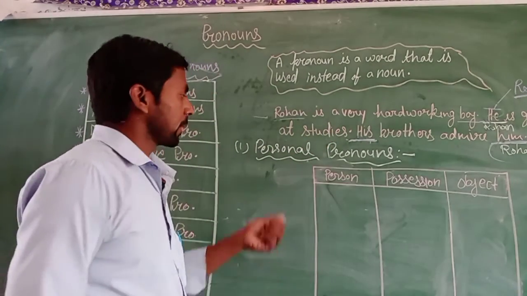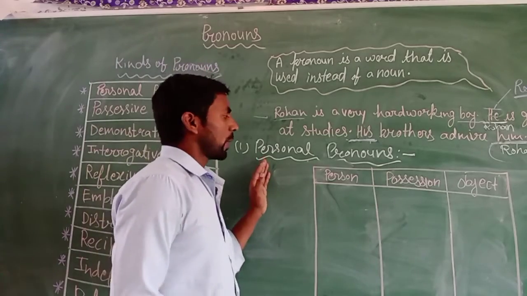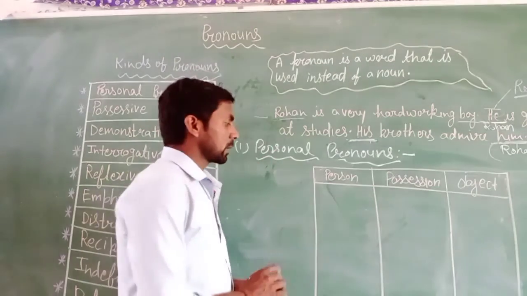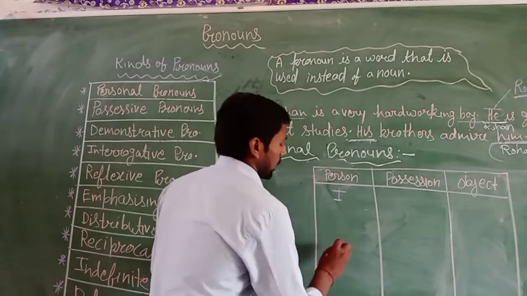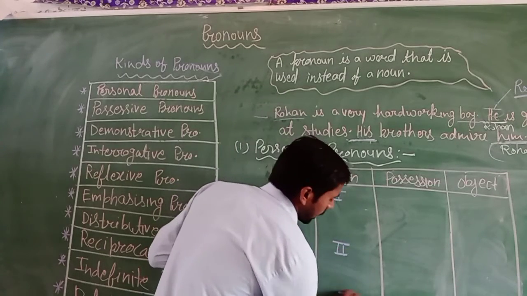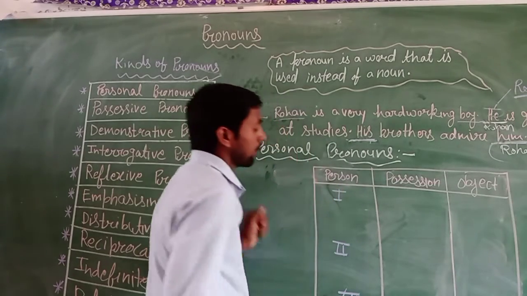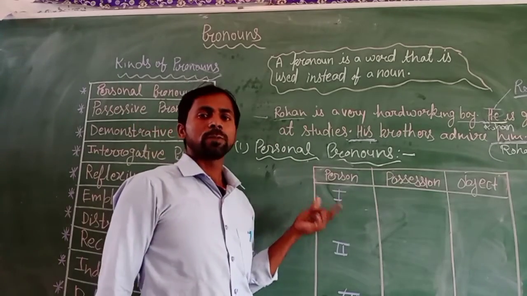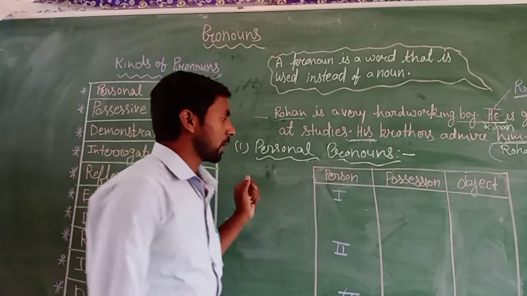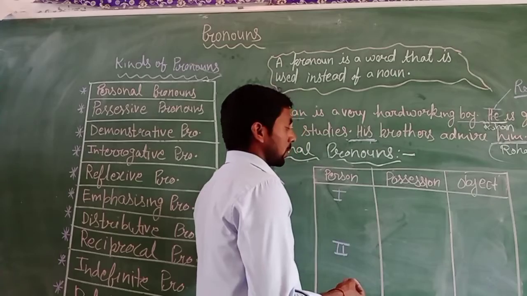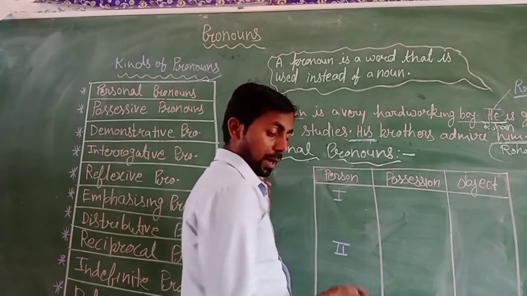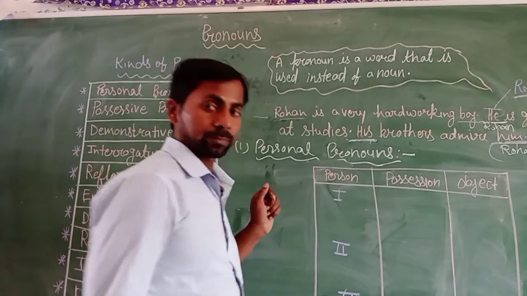You can see here the personal pronoun is divided into three parts: first person, second person, and third person. First person will always be the speaker. Then we use in the first person I and we.